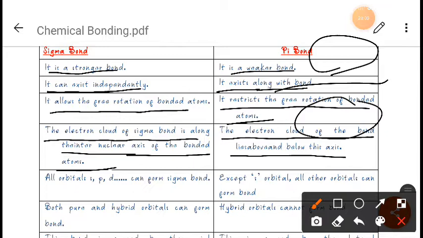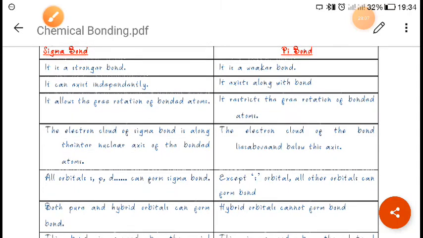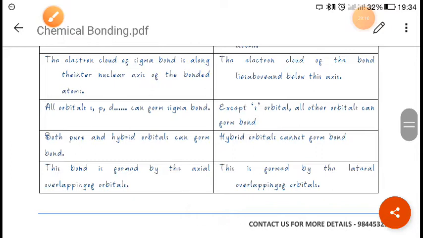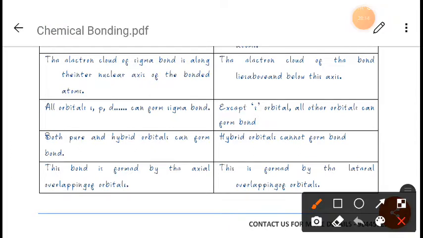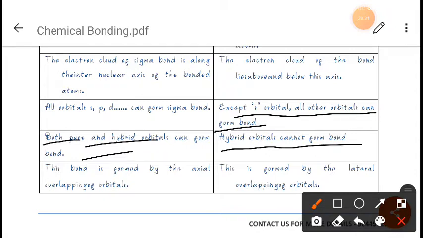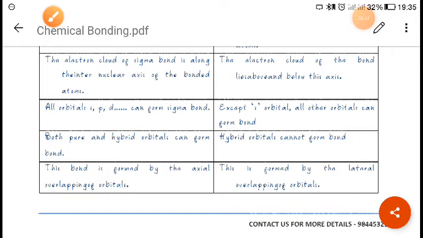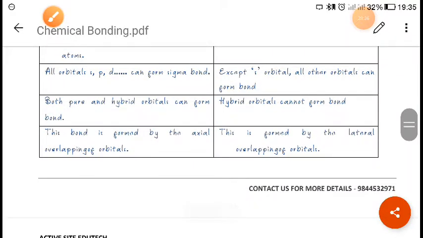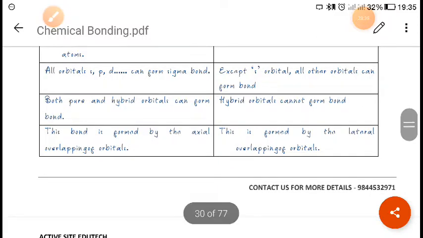Now next, all orbitals such as s, p, d can form a sigma bond, but except the s orbital, all other orbitals can form a pi bond, okay. The s orbital will not form a pi bond, okay. Now next, both pure and hybrid orbitals can form a sigma bond, but hybrid orbitals cannot form a pi bond, okay.